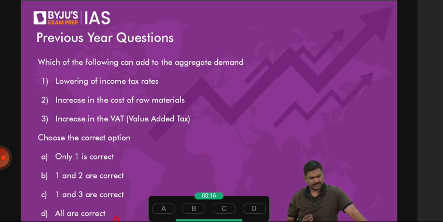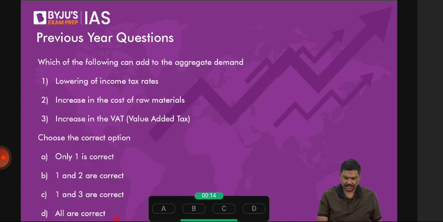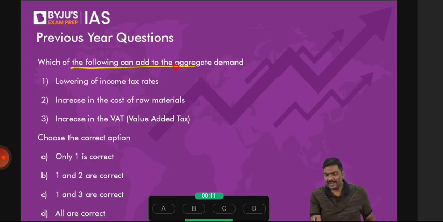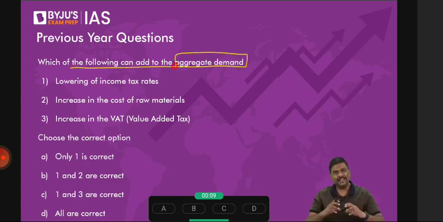52% have answered correctly. It should be more than that. So which of the following can add to aggregate demand? Aggregate demand means total demand. Which of the following will increase the demand? That's as simple as it. Let's start. Lowering of income tax rate. You tell me, correct or not? Just now we have discussed this.